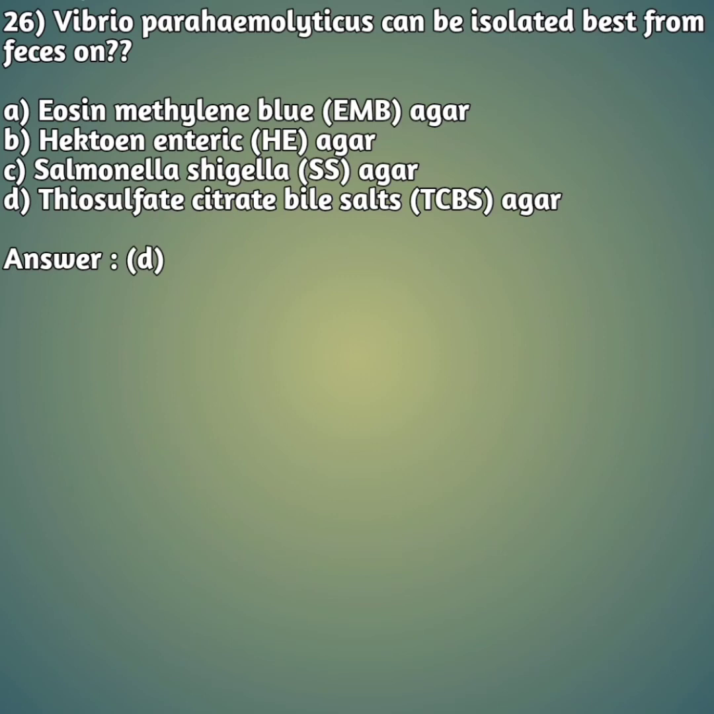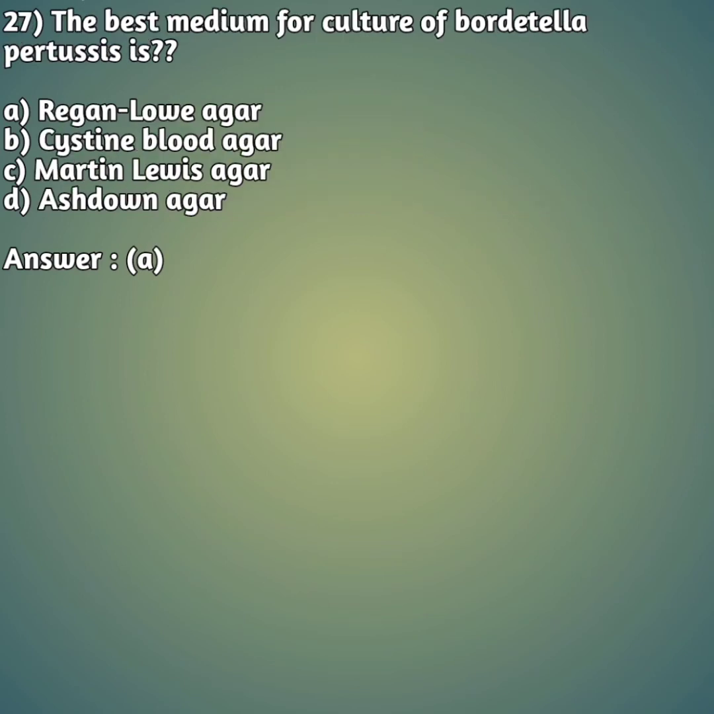Okay friends, moving on to our 27th question. The best medium for culture of Bordetella pertussis is option A, Regan-Lowe agar. Option B, cystine blood agar. Option C, Martin-Lewis agar. And option D, Ashdown agar.